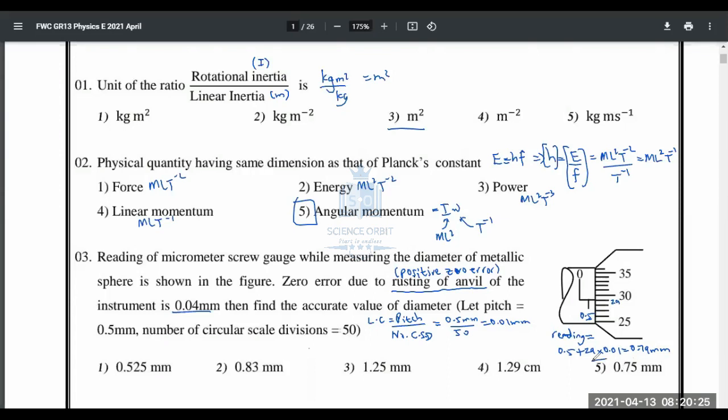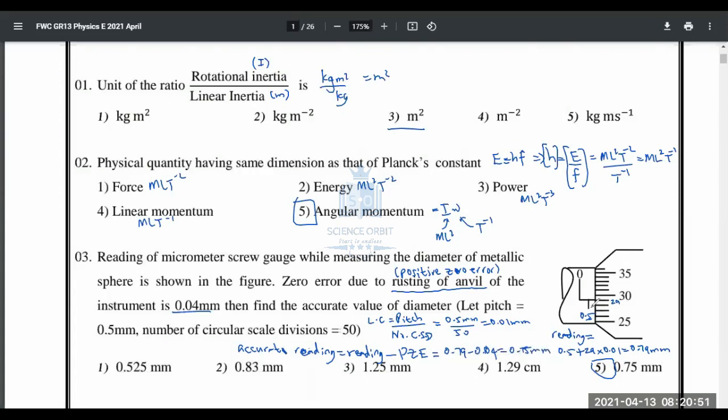So obviously the answer is fifth, because it is positive zero error. So the accurate reading will be given by the reading you take, and then you subtract the magnitude of the positive zero error from that. So 0.79 is the reading, positive zero error is 0.04. According to the question, the answer is 0.75 millimeters.